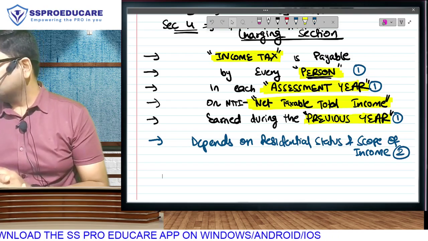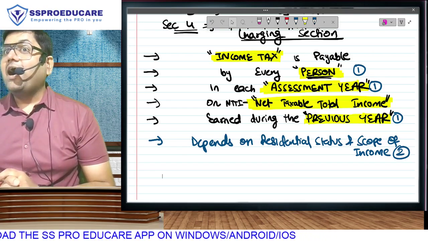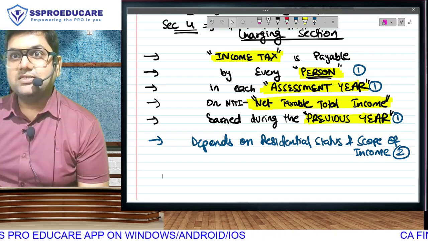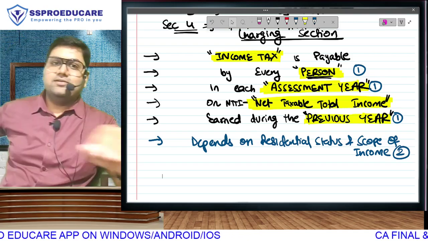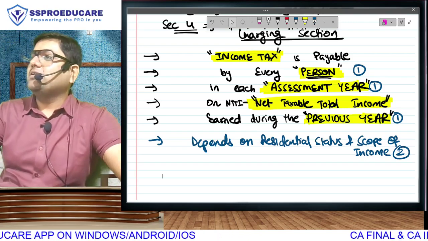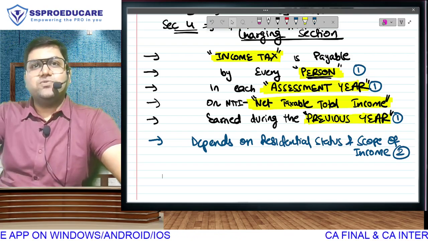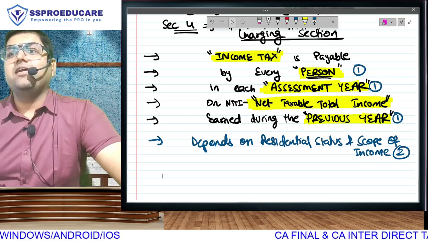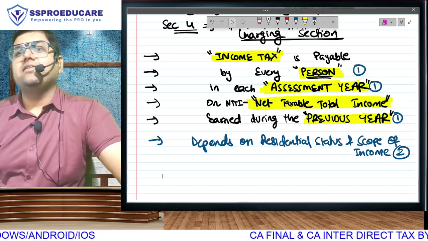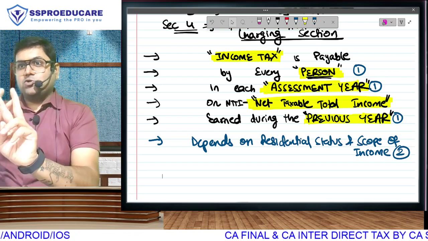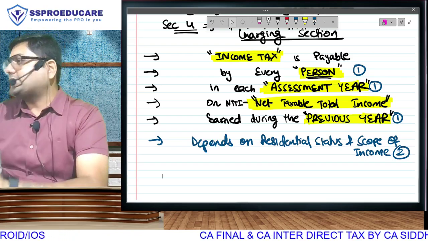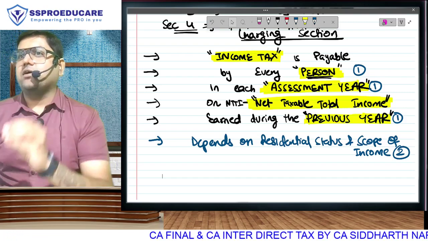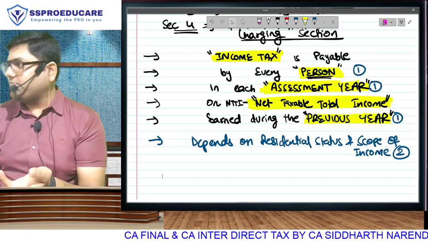Rohit Sharma and Phil Salt. Are these incomes liable for taxation in India? You understand the question? Sir, where is the answer? Here. This second chapter will give us answers to these questions. Whether an Indian earning outside or a foreigner earning in India, do they have to pay tax? Answers are hidden in the second chapter. Now, do you realize the two possible answers are taxable or not taxable? Rohit Sharma earning in England or Phil Salt earning in India, either it will be taxable or it will be exempt.